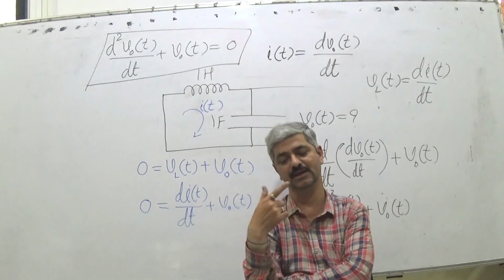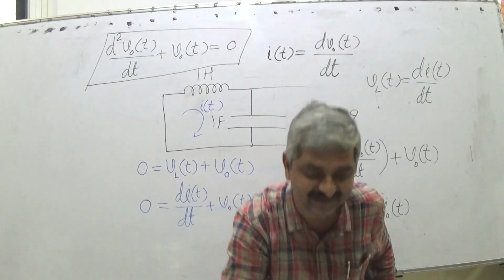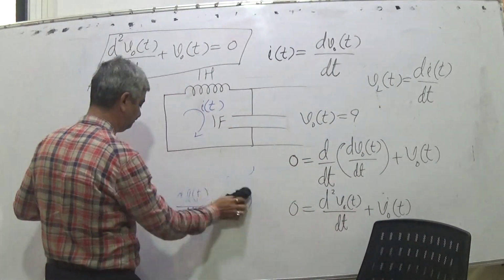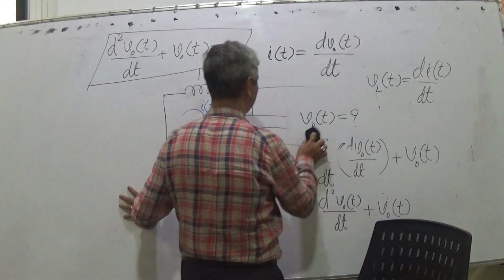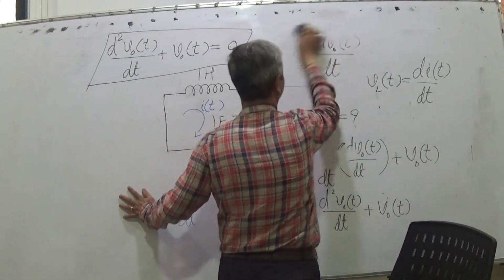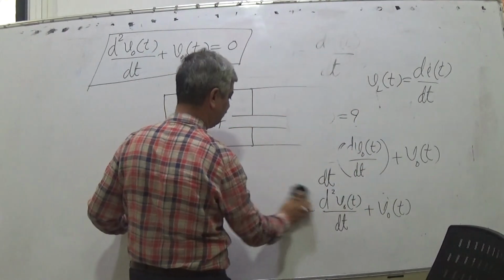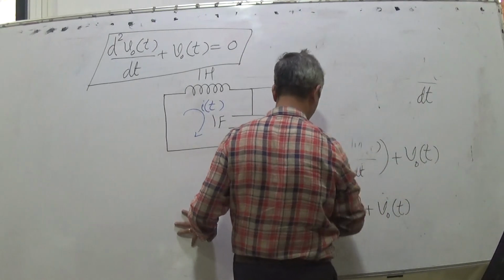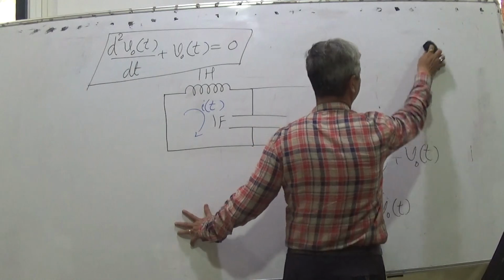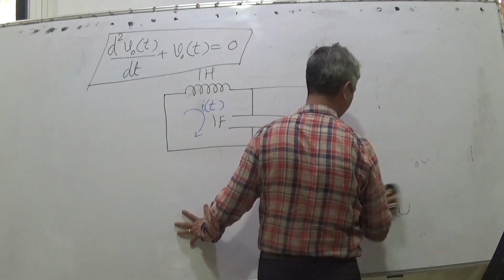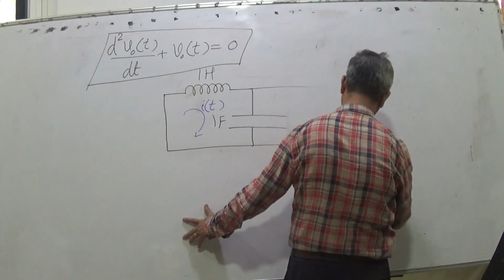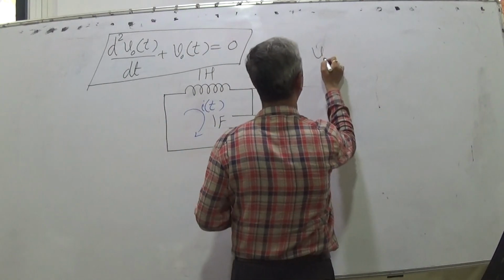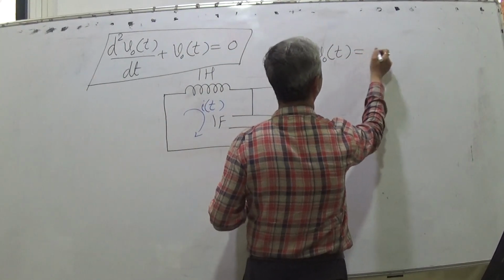So I give you a hint, and instead of finding the answer, let us say Vo(t) is cos t.